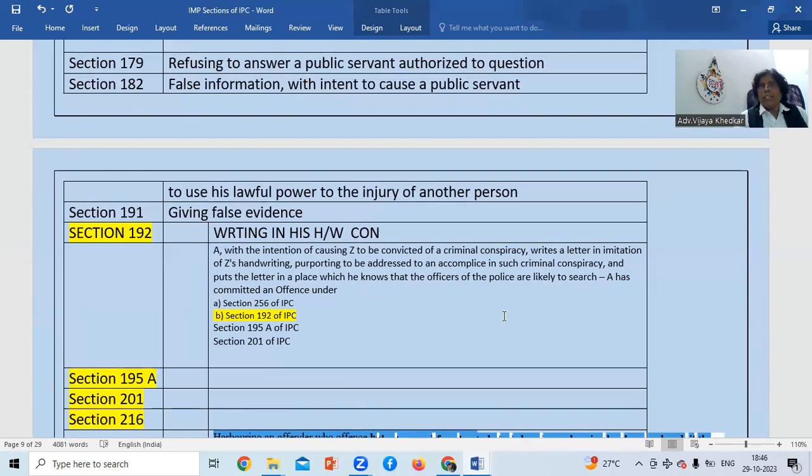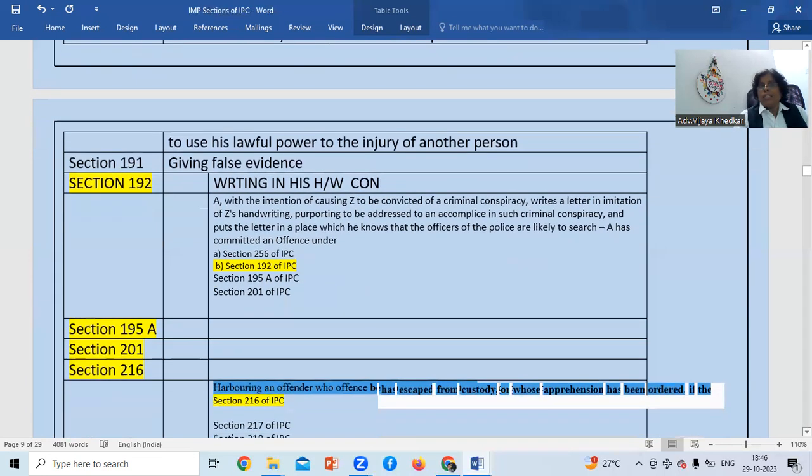A has committed an offense under section 192 of IPC. So he deliberately imitates Z's handwriting. So this is a conspiracy.